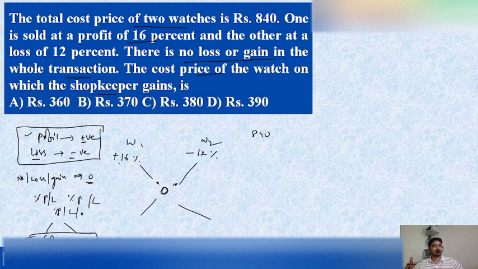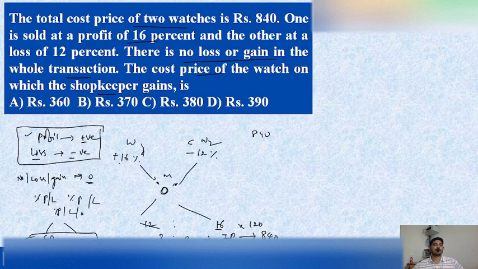In this also, if we apply the dearer and cheaper method here, it will be 16 and it will be 0. So this will be dearer and this will be cheaper, and this will be the mean value. Dearer minus mean value will give 16 here. Mean value minus cheaper value, that is, minus of minus 12, will give 12 here. If we eliminate the common number present in these two values, 4 threes and 4 fours get cancelled here. So this will be 7 parts. That 7 parts value is 840, which means one part will be equal to 120.